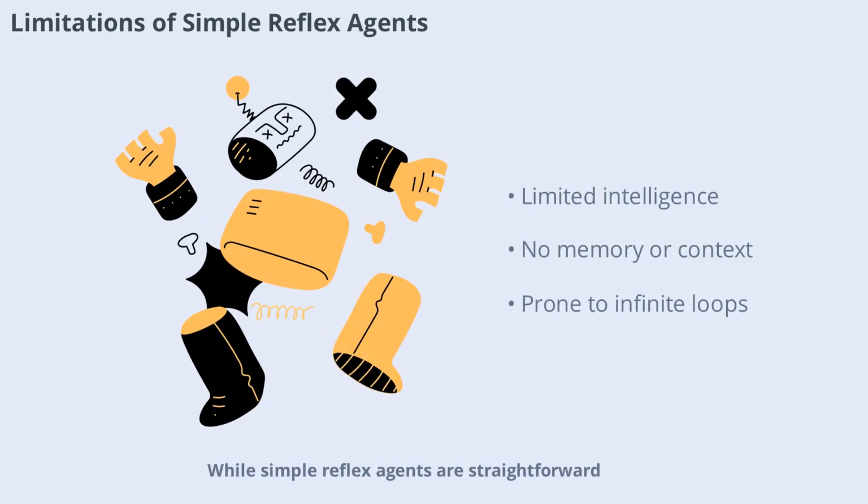Simple reflex agents are straightforward, but they come with several limitations. Their intelligence is very limited because they don't have knowledge of anything beyond what they currently perceive. In environments that aren't fully observable, these agents can easily get stuck in infinite loops, repeating the same actions without making progress. They also can't handle situations that require memory or understanding of the broader context. As a result, simple reflex agents are only suitable for very basic tasks in predictable environments.